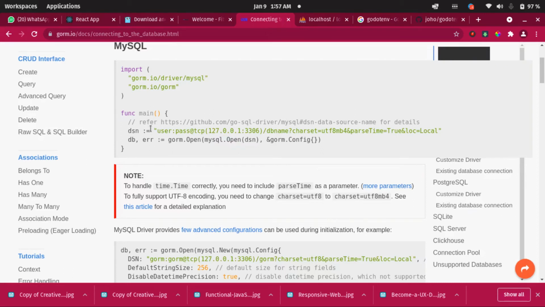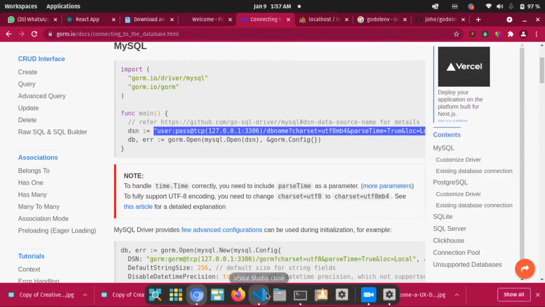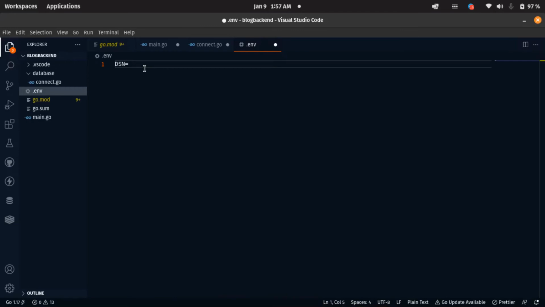Firstly, let's copy all of this here, and paste it. Now I'm going to show how you can edit this. The user stands for your username. I'm using root as my username. If your database has a password, you are going to put a password here. In my own case, I don't have a password, so I'm going to remove this part.